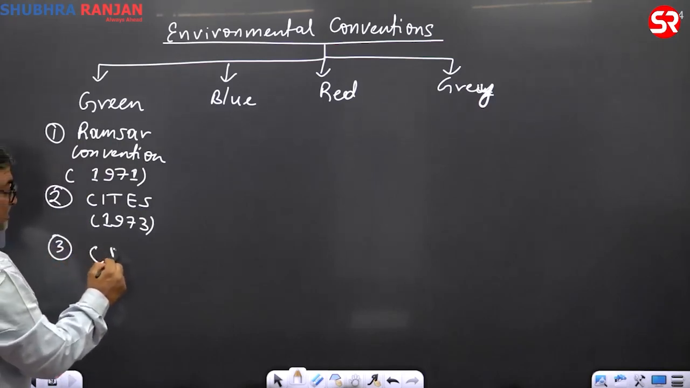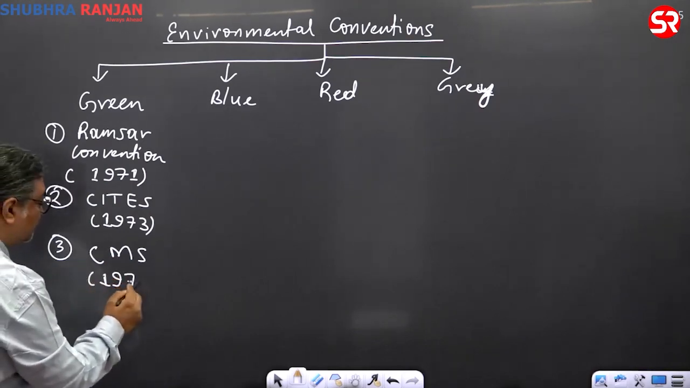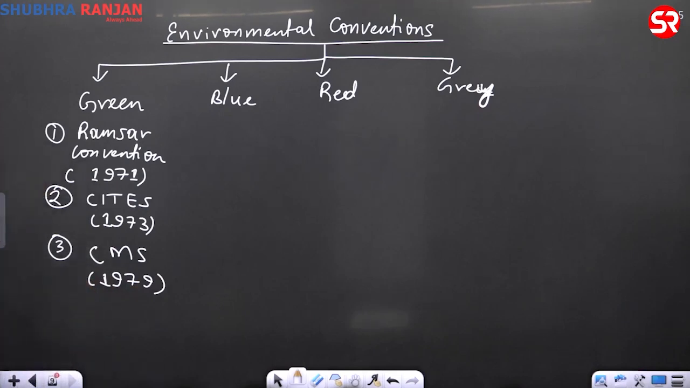Then third comes what? You are aware of this, CMS. What does CMS stand for? Convention on Migratory Species. And that was 1979. Convention on Migratory Species or Bonn Convention. And we'll see that later. Right now, I will go to COP, some current affairs based, what the latest COP is. So 1979 it was brought.